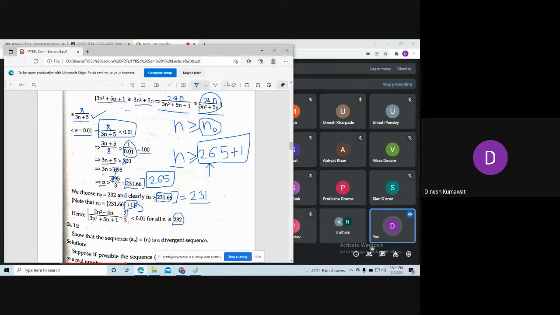But in our case, what is the value of n naught? Yes. What is the value of n naught? 265 plus 1. Which is nothing but, in our case, the value of n naught is 266.